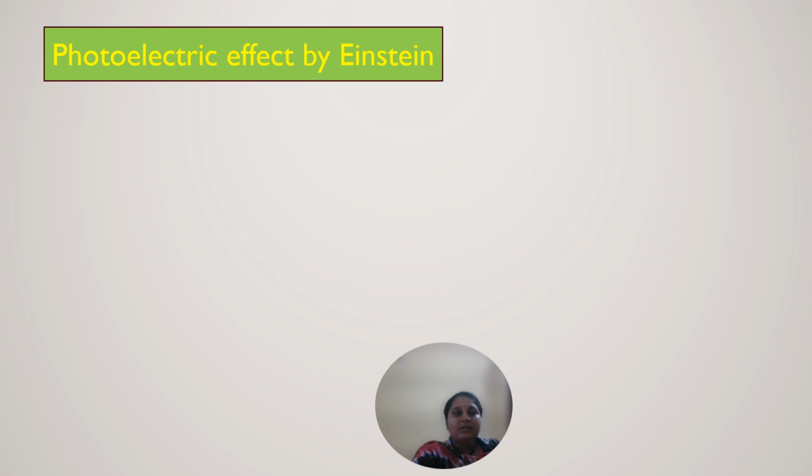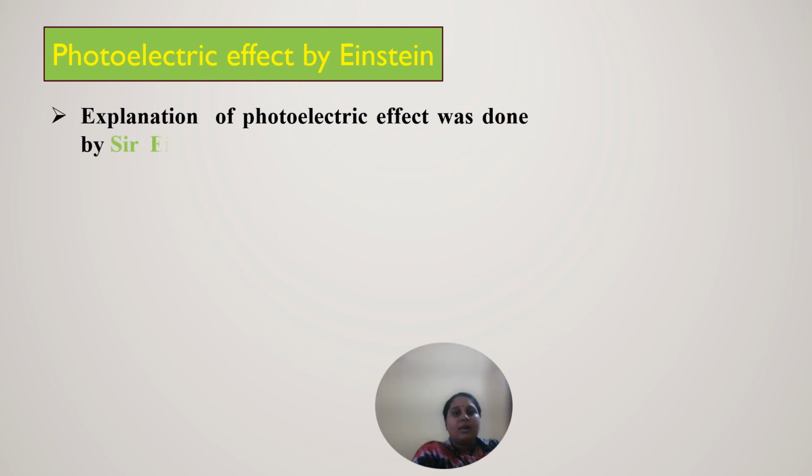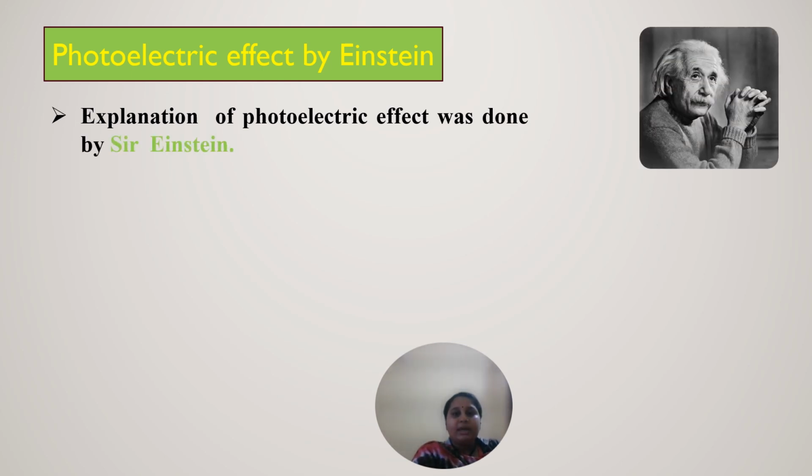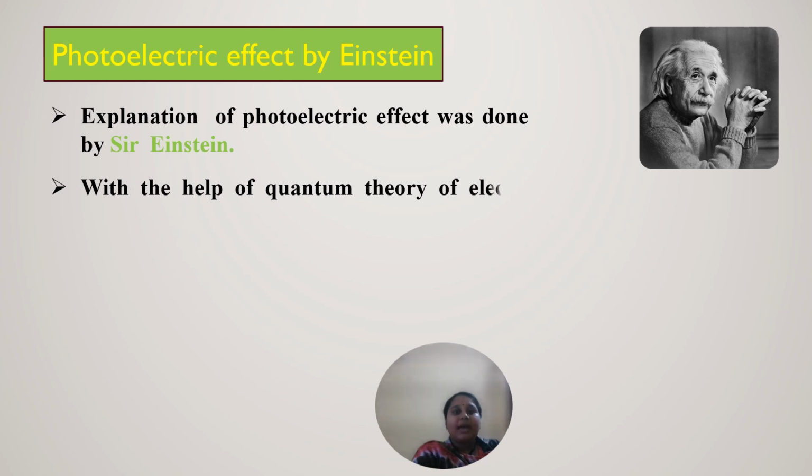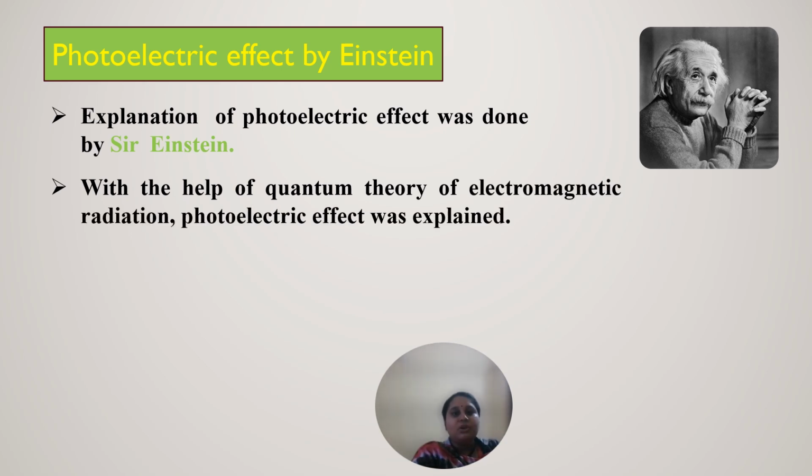The next topic is the photoelectric effect by Einstein. This photoelectric effect was explained by Einstein with the help of the quantum theory of electromagnetic radiation.